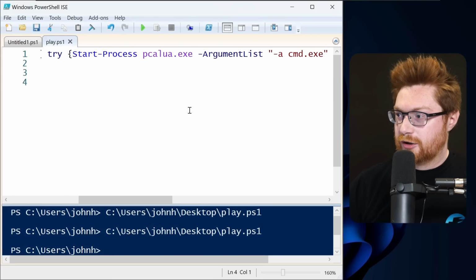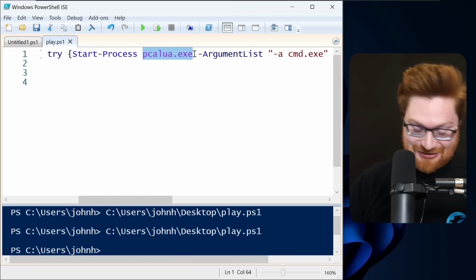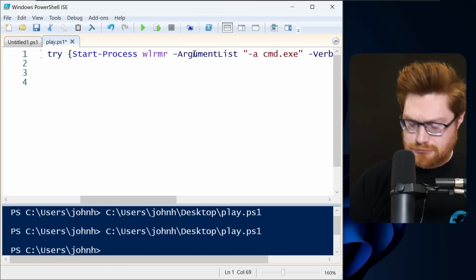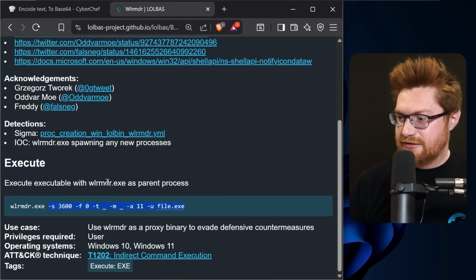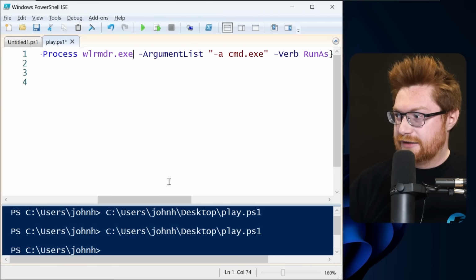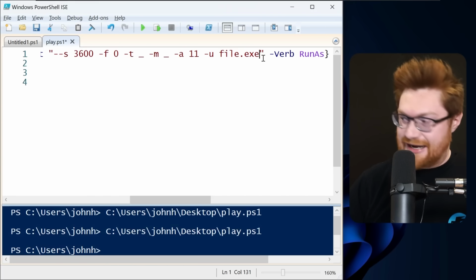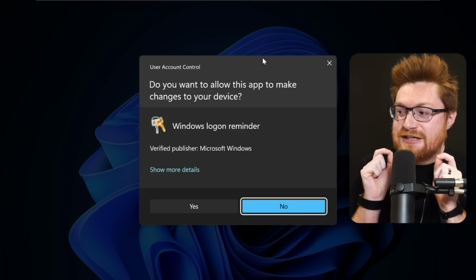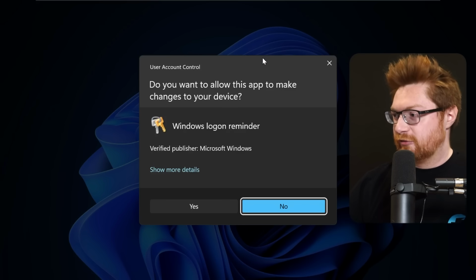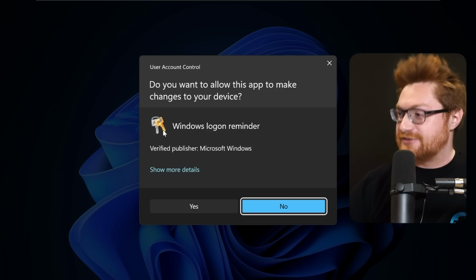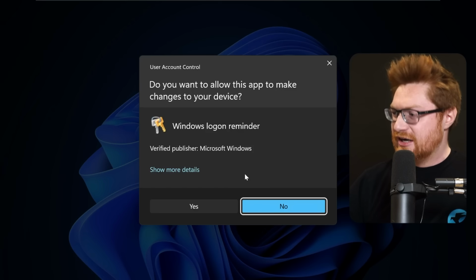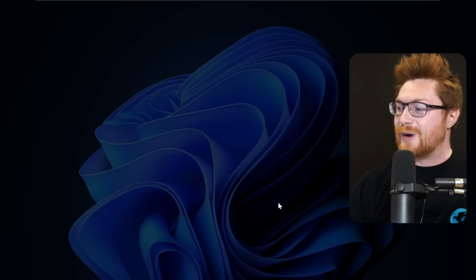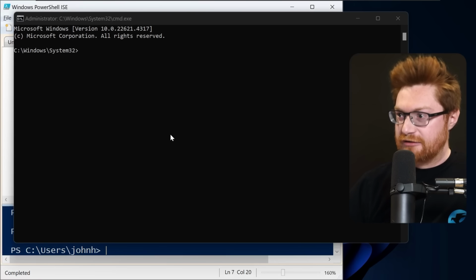So back in our little recipe here, the ingredients for our UAC prompt bomb will be WLRMDR.exe. Is that right? Yeah, that's right. And the arguments list, we can expand that and change that to now run cmd.exe. But this looks even prettier in our UAC prompt for our UAC prompt bomb because now we have some keys icon, and that looks like security, right? That's a little convincing. Microsoft Windows, you click no, you click no, you click no. It won't leave you alone. You have to click yes, and your malware fires.